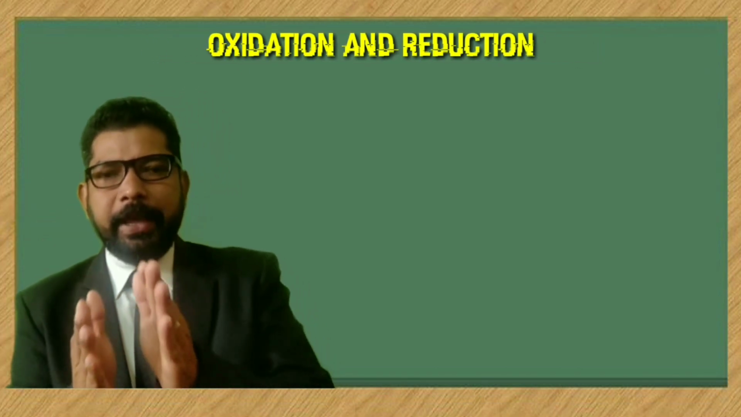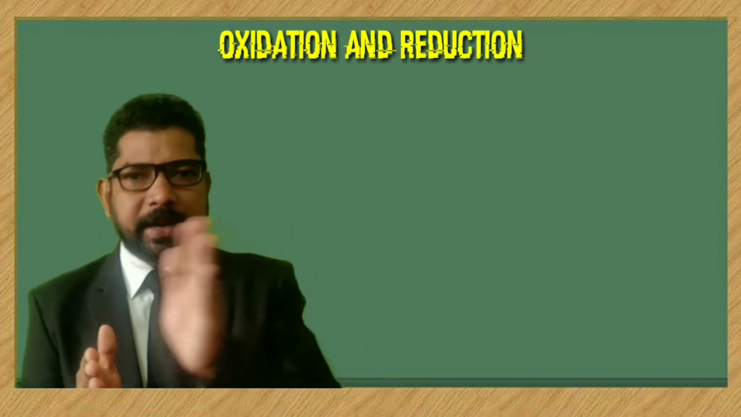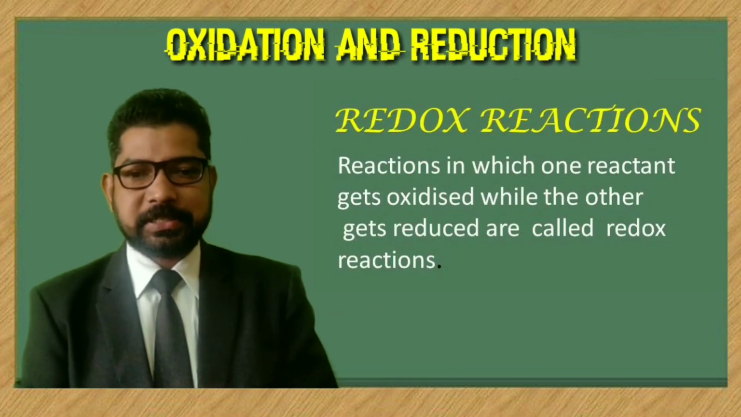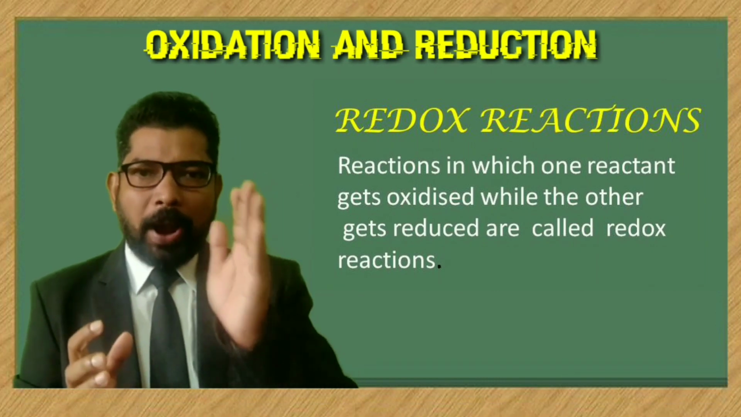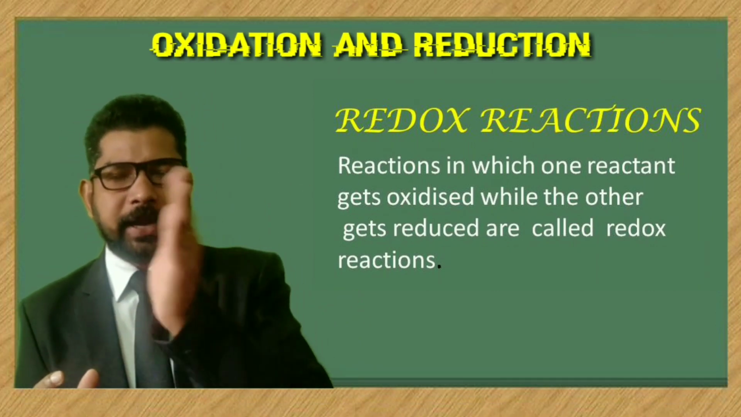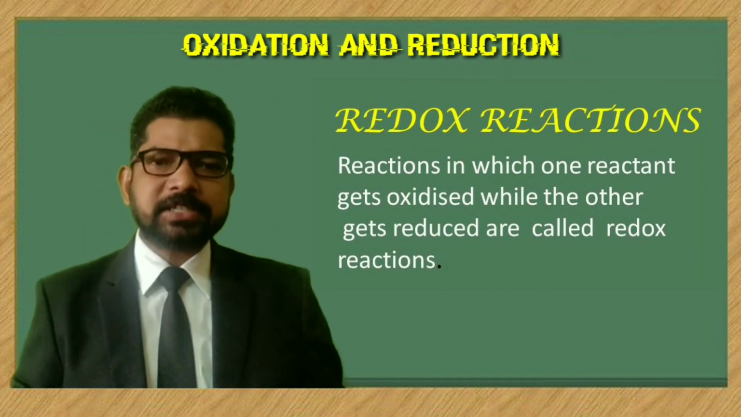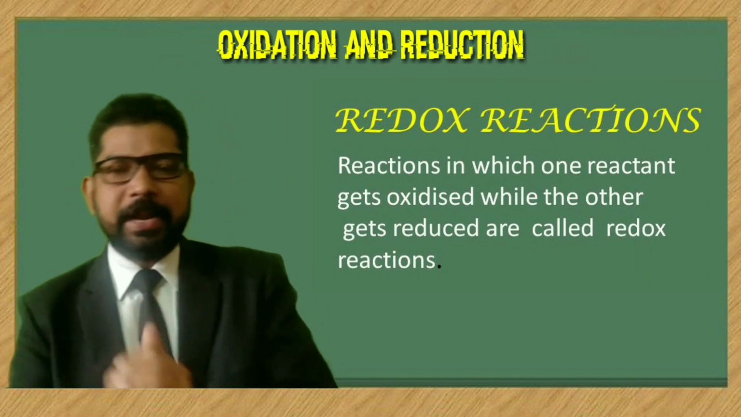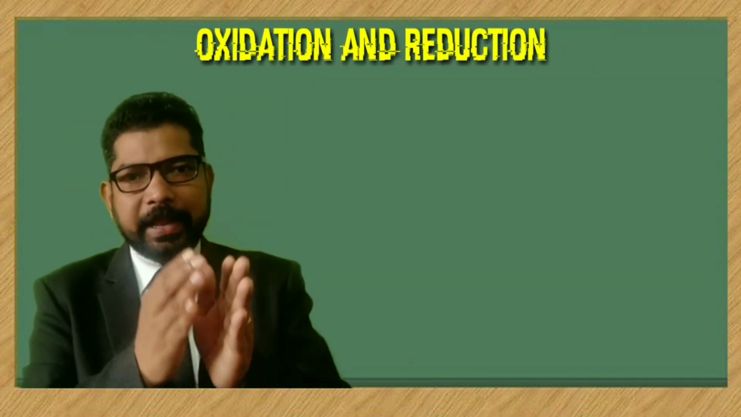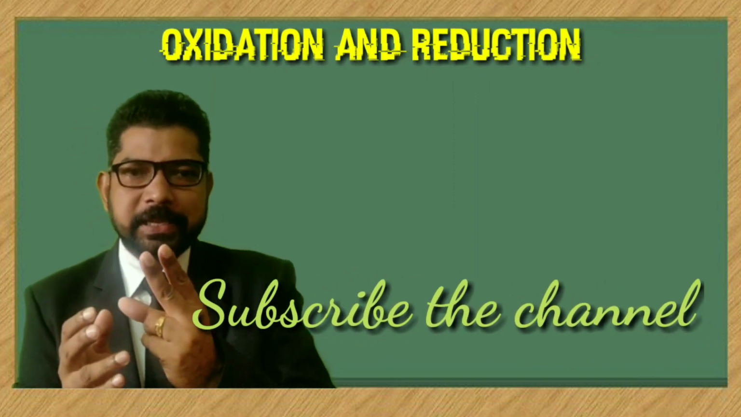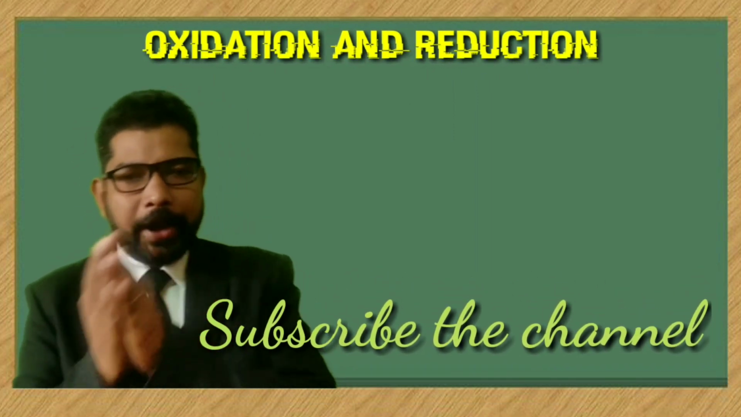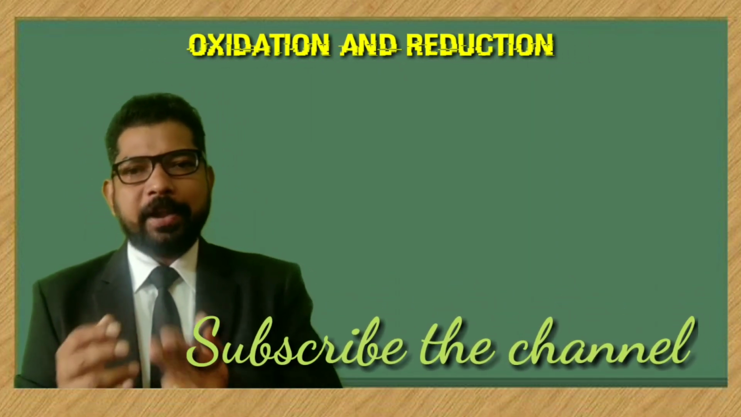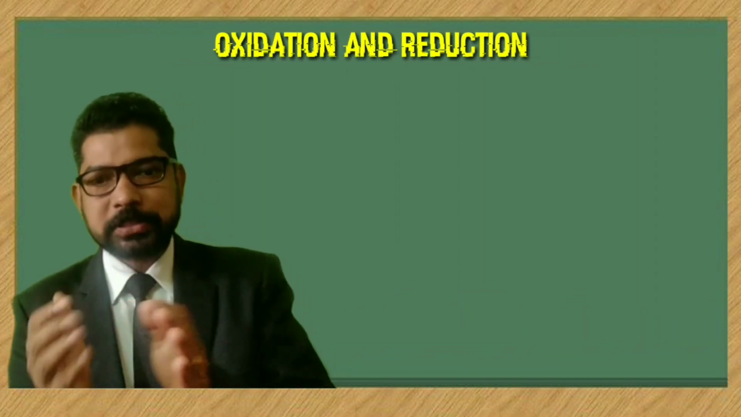So in a reaction, if oxidation and reduction take place together, we call this type of reaction a redox reaction. In a reaction, one reactant gets reduced and the other reactant gets oxidized. Such a reaction is known as a redox reaction or oxidation-reduction reaction. The word redox has been formed from two words, reduction and oxidation. It is formed by taking the first three letters of reduction and the first two letters of oxidation: redox.